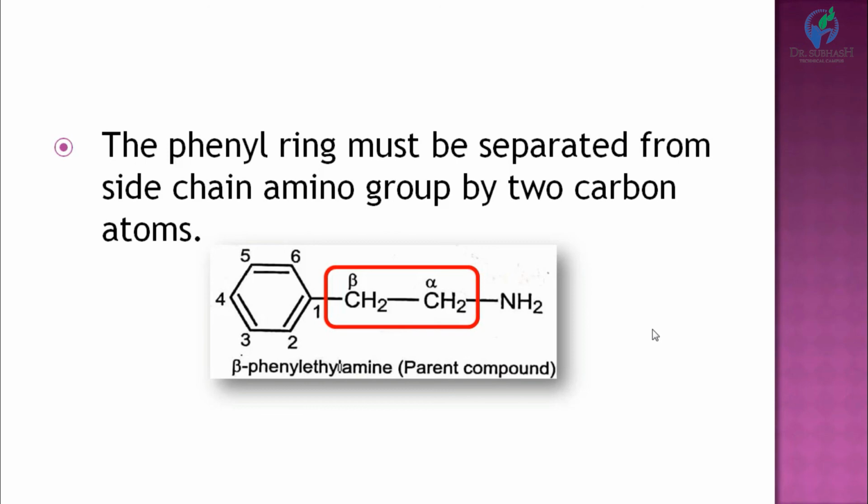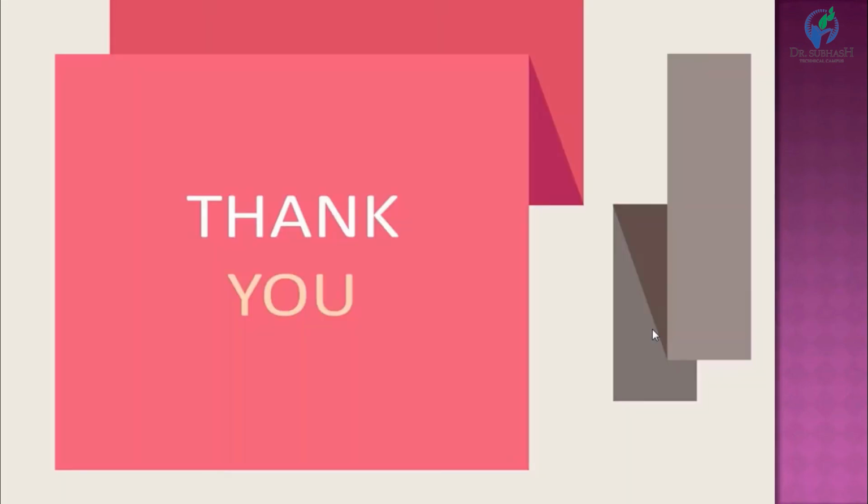So this was all about the structure activity relationship of sympathomimetic drugs or adrenergic drugs. And because the parent compound is beta-phenylethylamine, it is also known as SAR of beta-phenylethylamine.